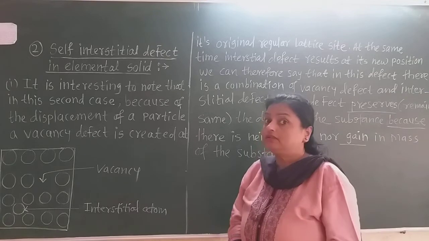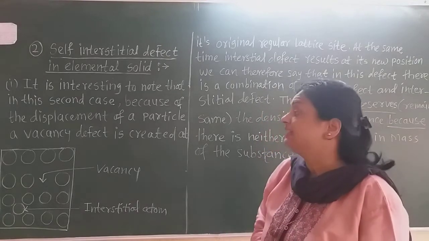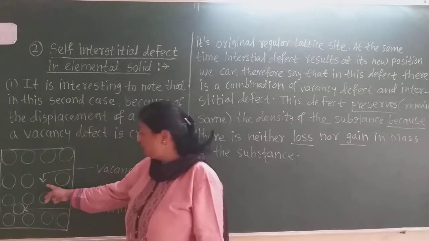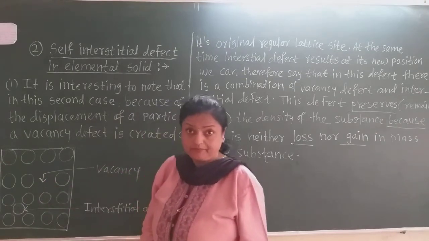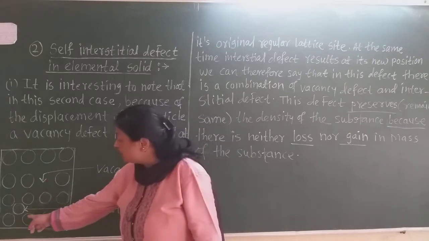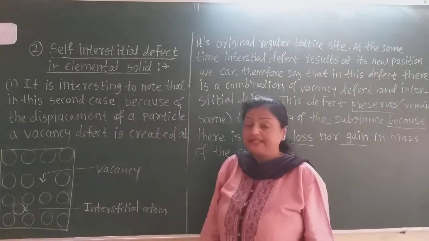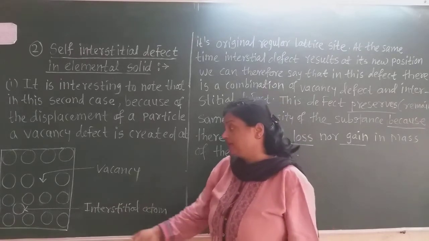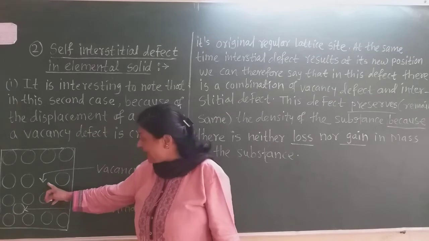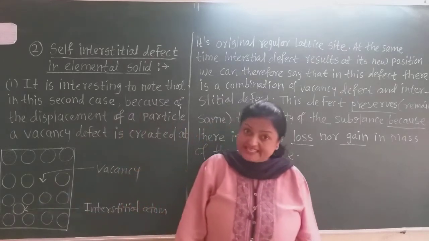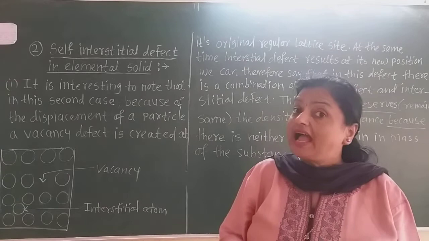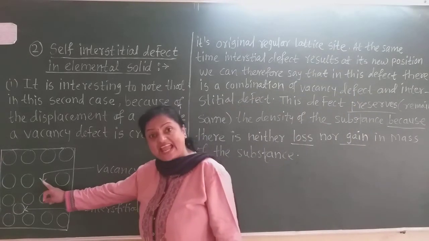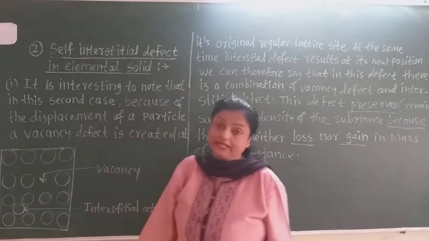Now the second, that is the self-interstitial defect. Secondly, in such a defect the particle loses its site, that is the lattice site, and goes to another place, that is the void or the interstitial space. The same particle loses its original site and occupies the space between the particles, and therefore there is development of a vacancy at the original site of that particle.